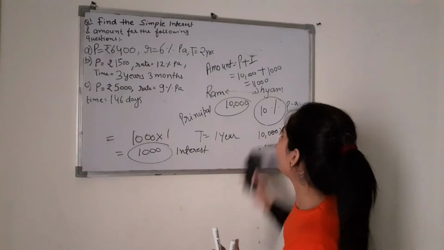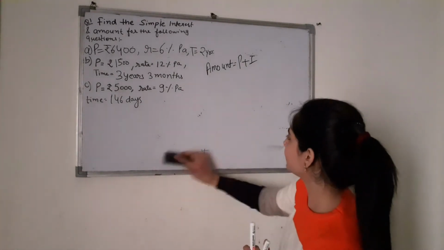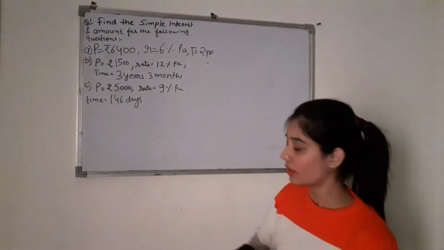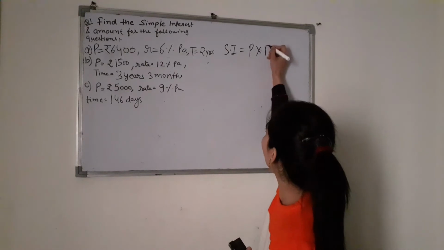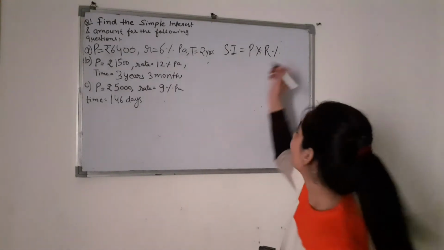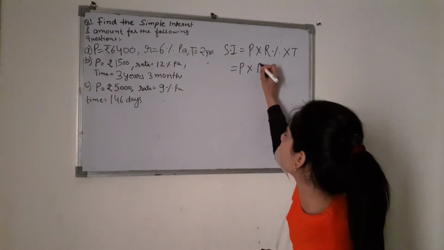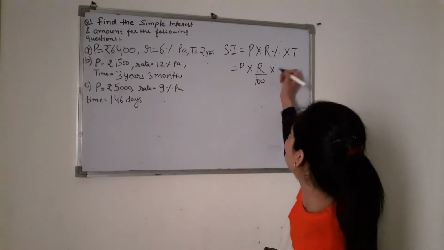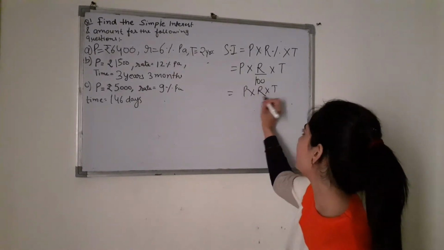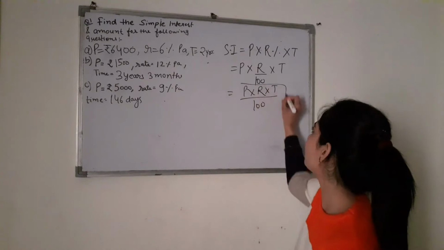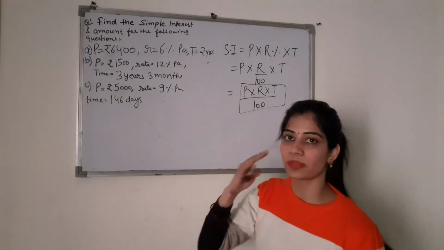Okay, so simply how can we conclude what is the formula to find simple interest? Simple interest, SI, is P into rate that is given in percent, and time, right? So we can write P into R. Percent means R by 100, and time. So simply we can write P into R into T upon 100. This is the formula to find simple interest. Okay. Now we will solve some questions.